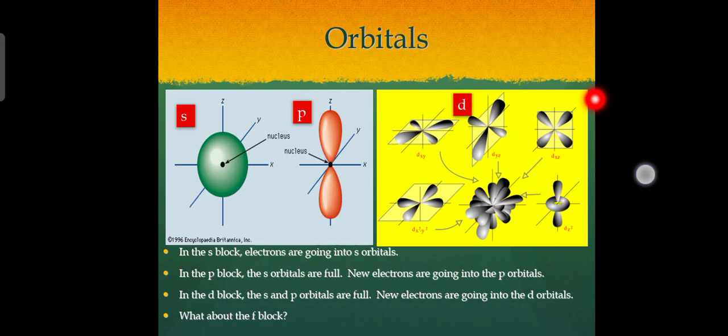In the periodic table, orbitals are represented by the boxes. So, some things to notice. Level 1 does not have a p or d or f sublevel, only an s sublevel, so there is no 1p. In the s block, electrons are going into s orbitals. In the p block, the s orbitals are full, and new electrons are going into the p orbitals. In the d block, the s and p orbitals are full, and new electrons are going into the d orbitals. What about the f block?